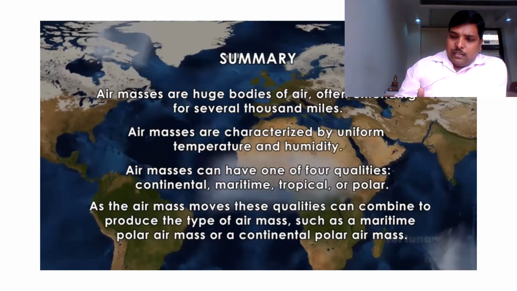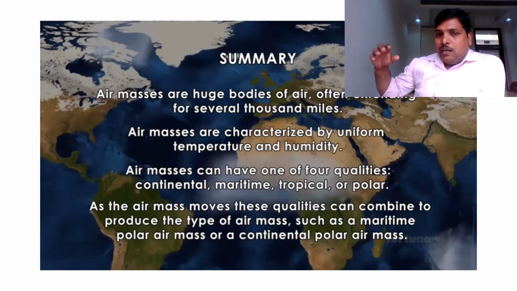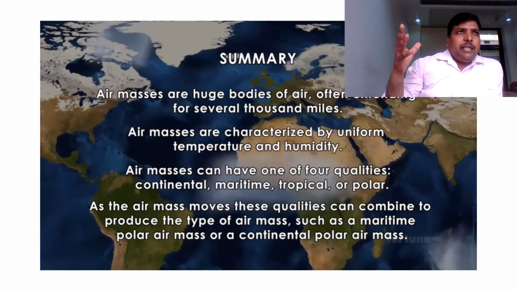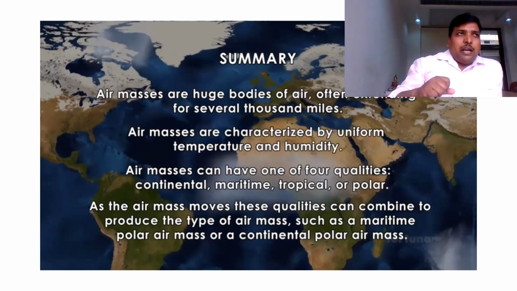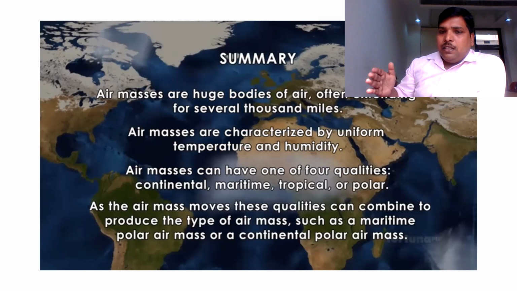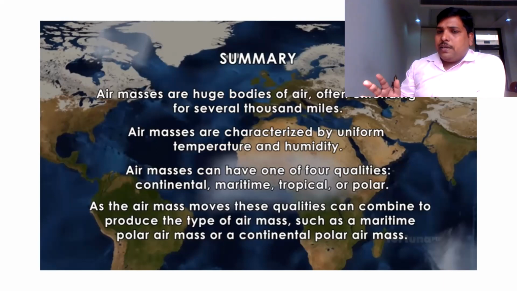As air masses move from one place to another, they have a strong tendency to change the local weather conditions. If they have high heat, they will make the area hotter. If they have high moisture content, they may result in high precipitation in that area. And if they have low temperature, they may lower the temperature of that area.